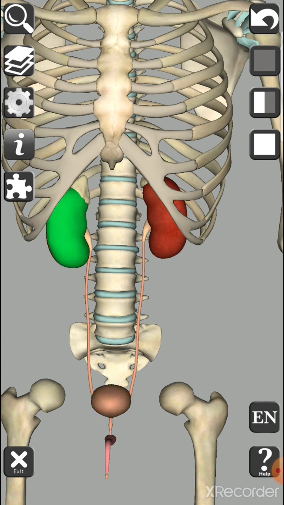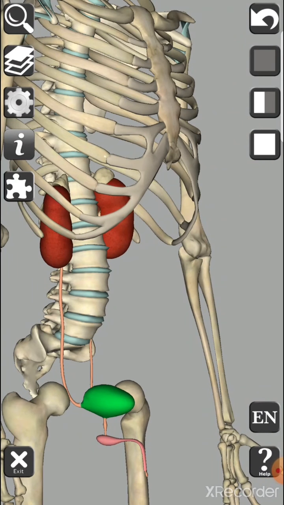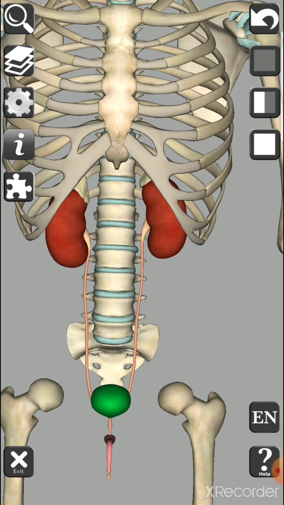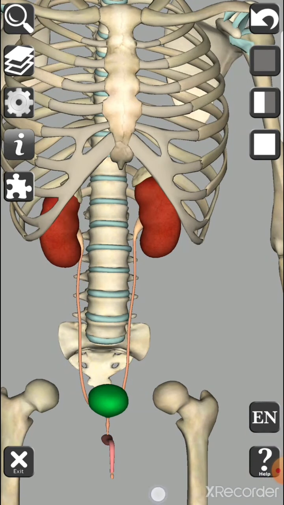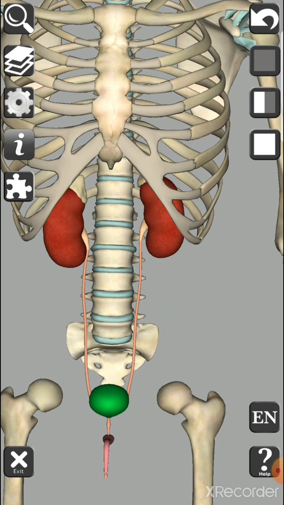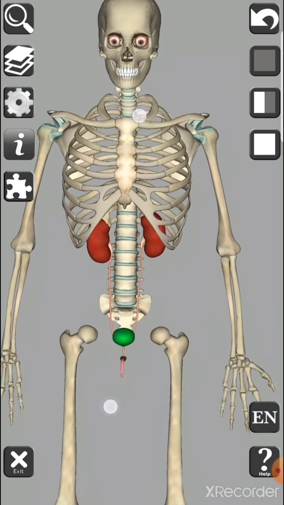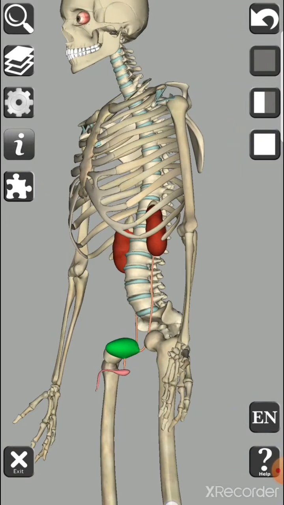So these are the two bean-shaped organs known as kidneys. Then there are two tube-like organs known as the ureters, and here there is one muscular bag-like organ known as the urinary bladder. Then there is a small opening from which we remove urine, that is known as the urethra. So all these parts are included in our excretory system, and here you can see the position of the excretory system. It is present on the lower side of our body, in our abdominal cavity.